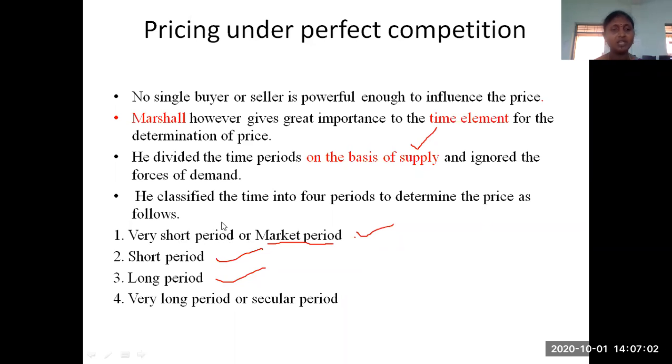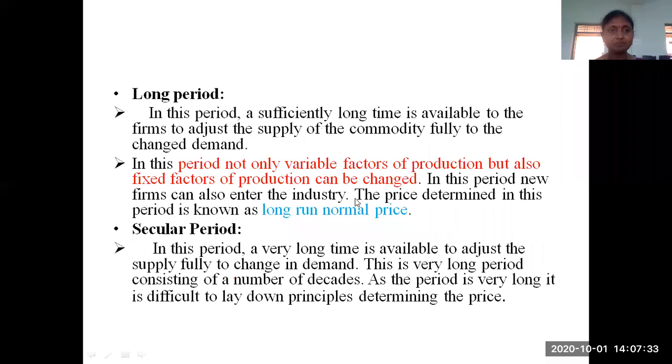The first one is the very short period or market period. If it is a very short period, most of the time we use the terminology market period. Other name for the very short period is the market period. Next, short period, long period, and very long period or secular period. These are the four periods into which Marshall divided the time element. We discussed this in the previous class.